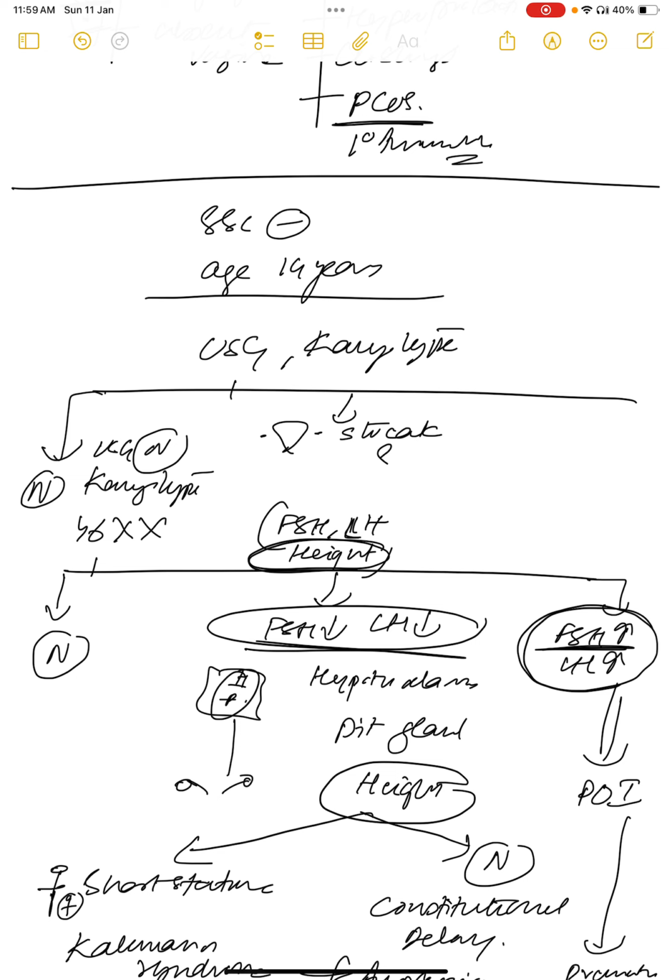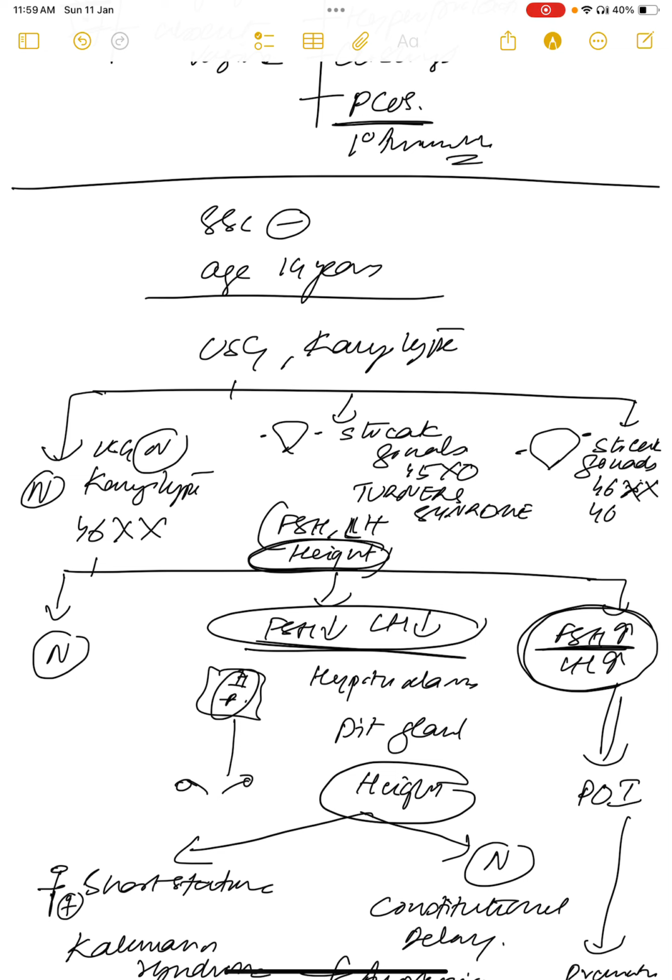If in ultrasound there are streak gonads, and you did karyotyping which shows 45XO, then that is Turner's syndrome. See, always remember streak gonads means not only Turner's. Then you should see the karyotype. If it is 46XY, and you see the ultrasound, then it is Swyer syndrome. Understood?